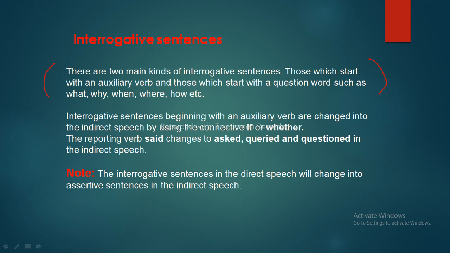Interrogative sentences beginning with an auxiliary verb are changed into indirect speech by using the connective if or whether. The reporting verb said changes to asked, queried, and questioned in the indirect speech. An important note: interrogative sentences in the direct speech will change into assertive or declarative sentences.